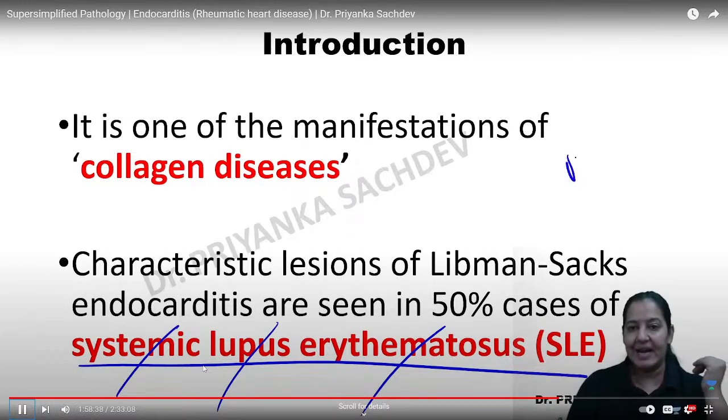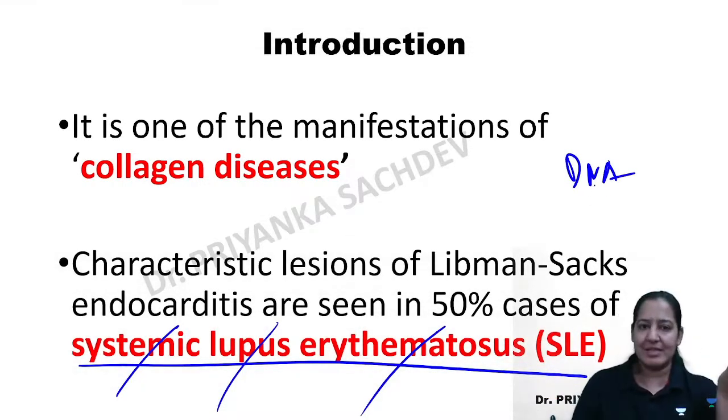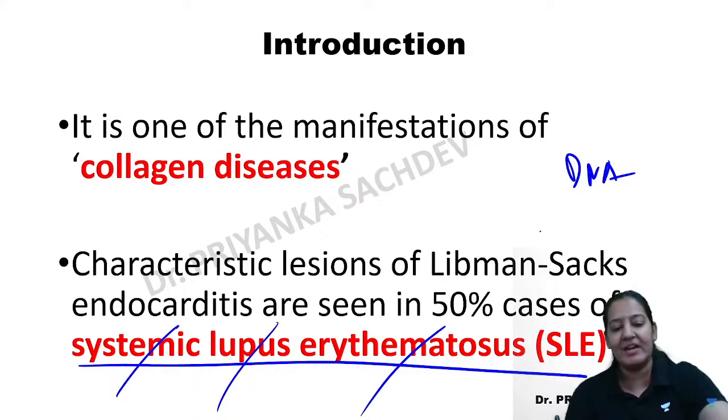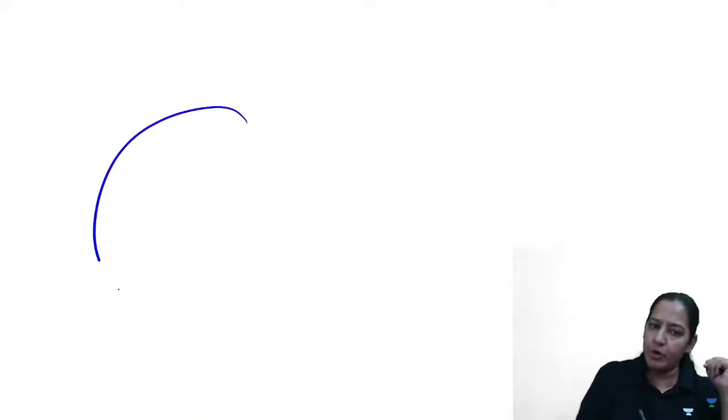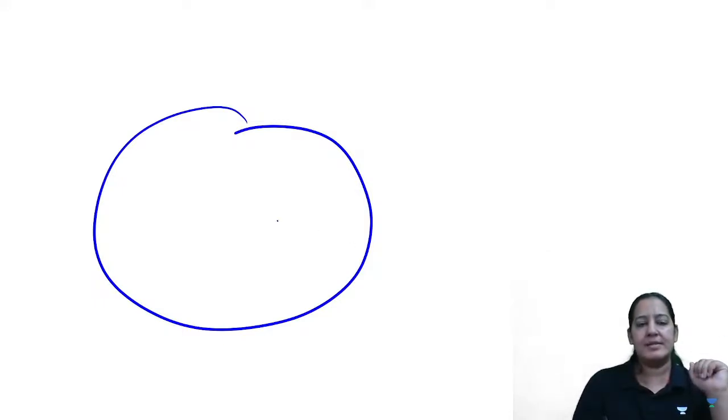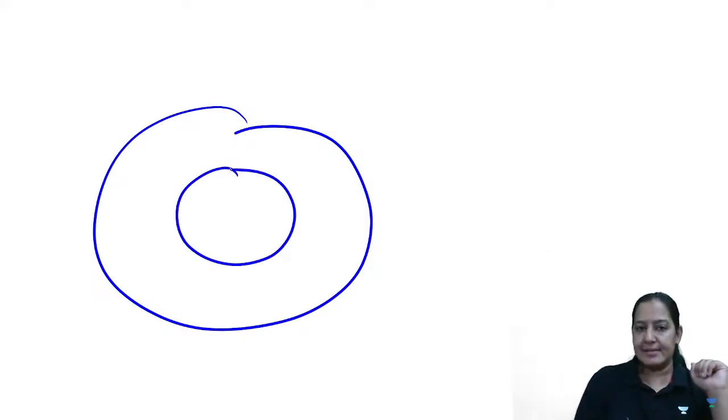Antibodies against the DNA, double-stranded DNA. So it is a multi-system involvement, right? So here, the body forms auto antibodies against the heart also. What is SLE basically? You may be knowing that the body is made up of cells. From head to toe, we are made up of cells, right? And inside the cell, this is the nucleus. Inside the nucleus, this is the double-stranded DNA.